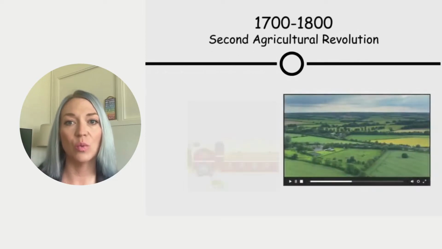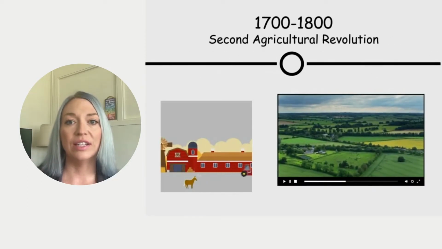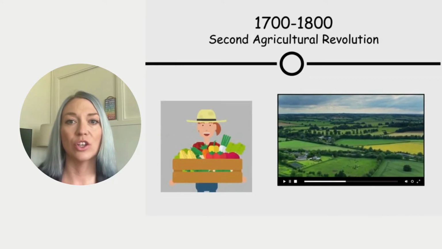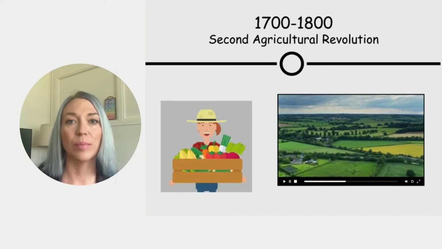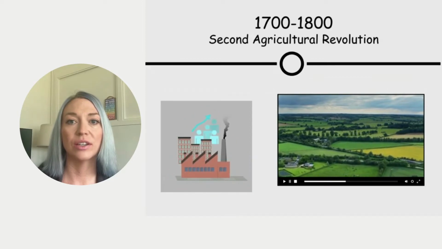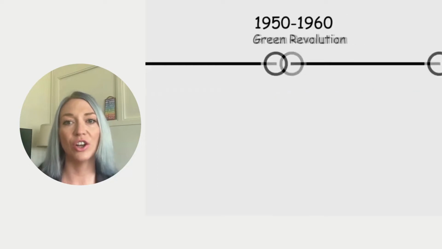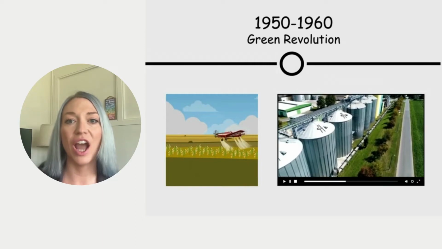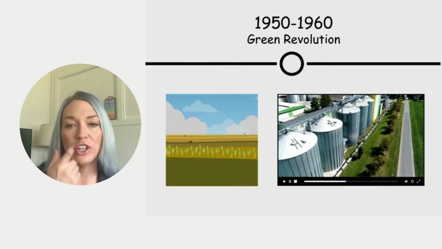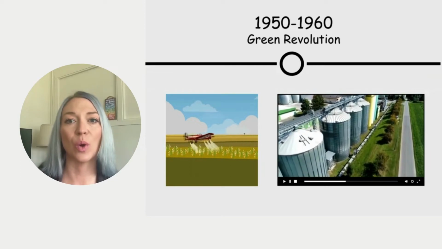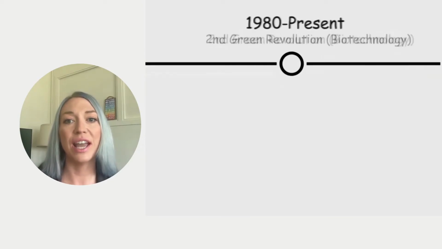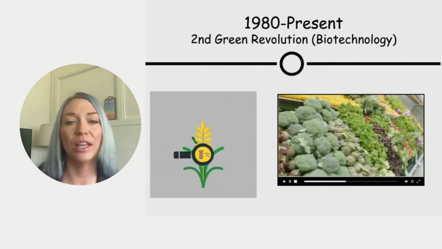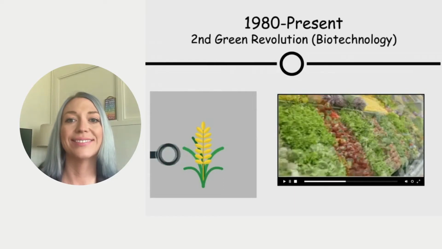The Second Agricultural Revolution took place mainly in Britain around 1700 and significantly increased land productivity with farming advancements such as new crop rotation techniques. This led to massive population growth and fueled the Industrial Revolution. The Green Revolution included the invention of high-yielding varieties of wheat and rice, heavy use of fertilizers and pesticides, and new investments in irrigation and machinery to boost agricultural output worldwide. The Second Green Revolution entails the use of biotechnology to produce genetically modified crops that have a higher yield and increased resistance to environmental factors.